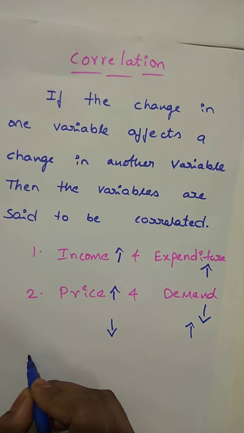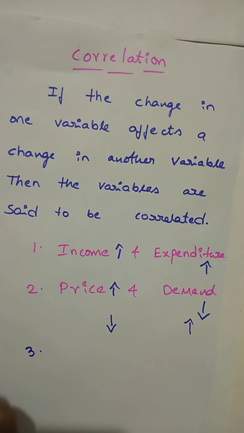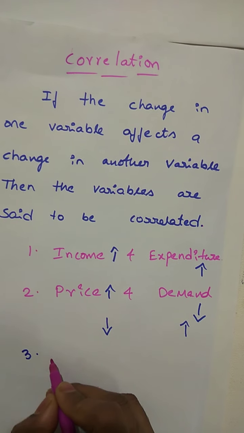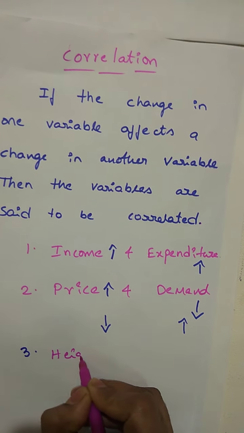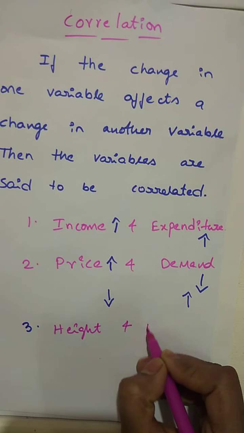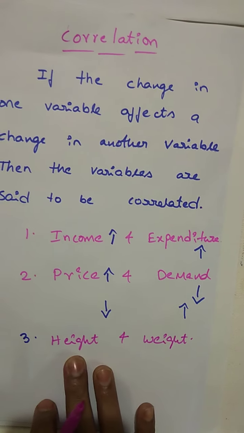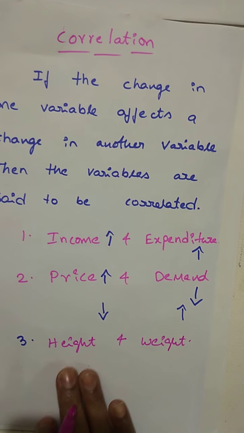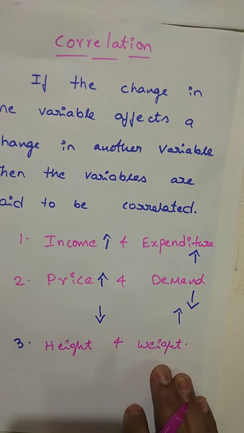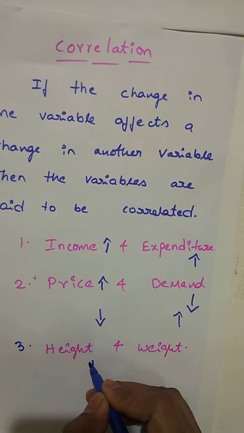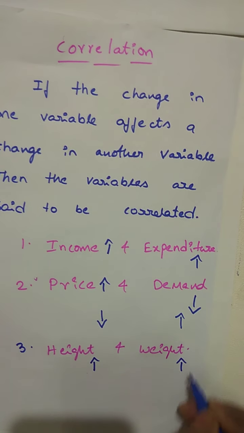A third example: height and weight. Suppose LKG and UKG children will have less height and less weight.